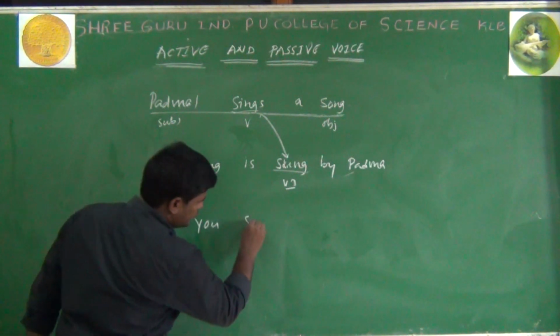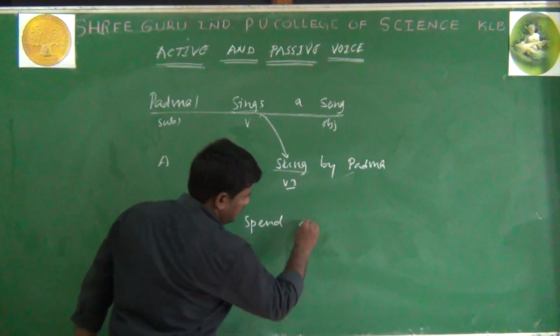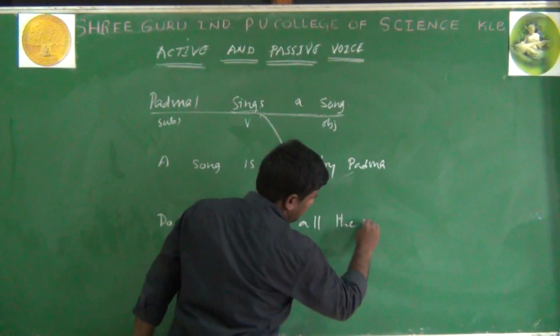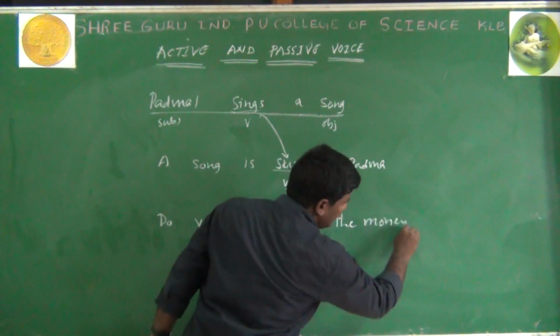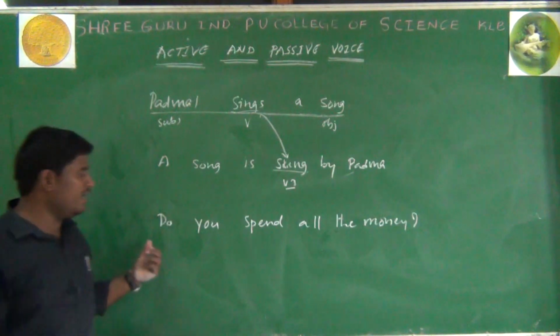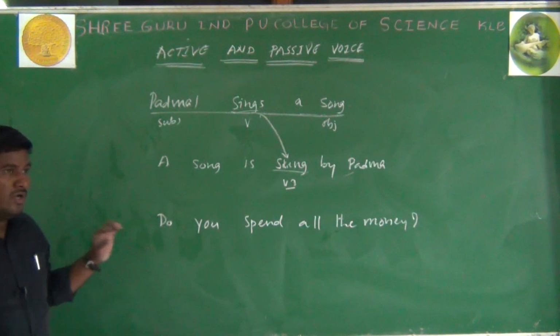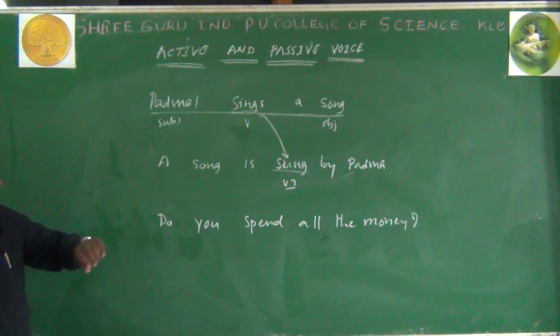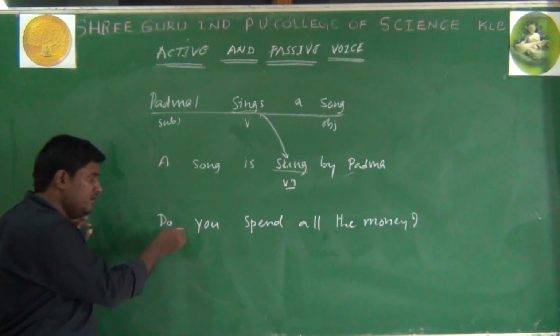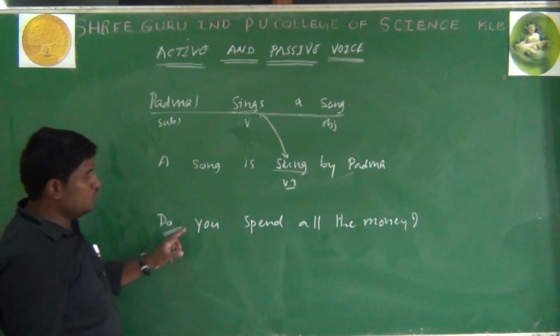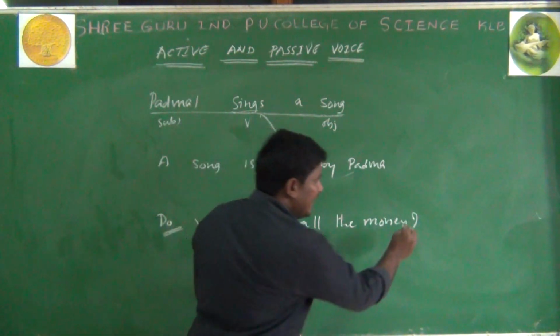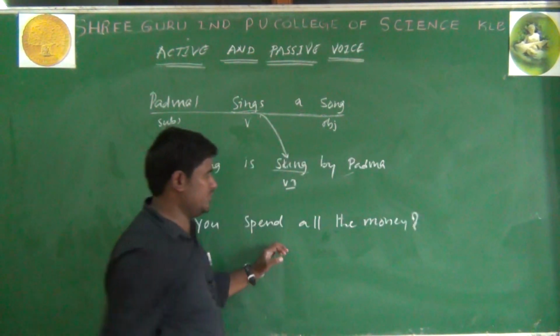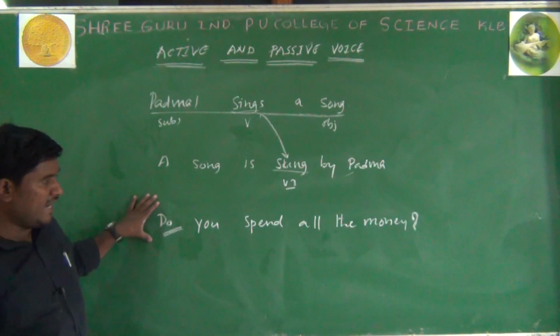Do you spend all the money? This is an interrogative sentence. How do you come to know that this is an interrogative sentence? Because it has begun with the question form "do", and at the end of the sentence we have a question mark. This is in active voice.